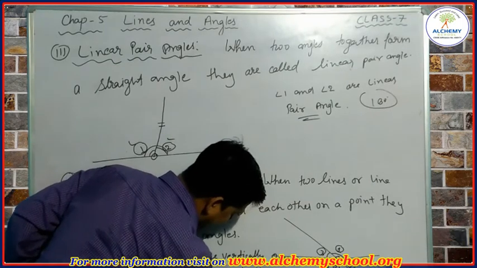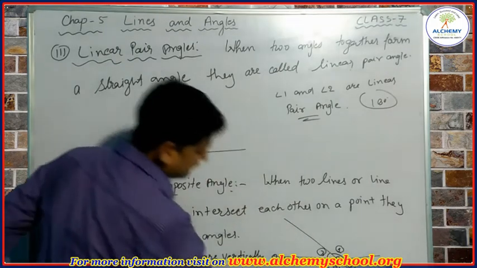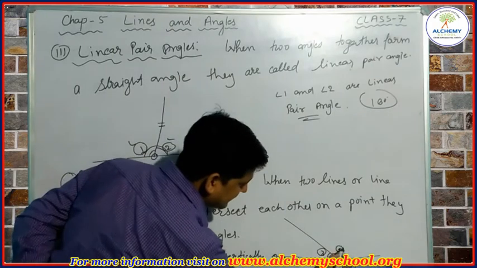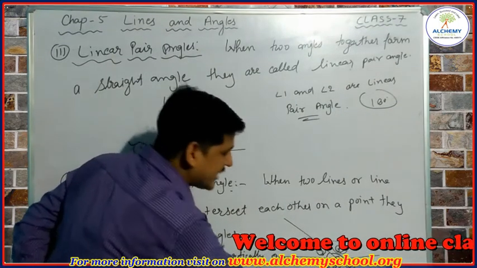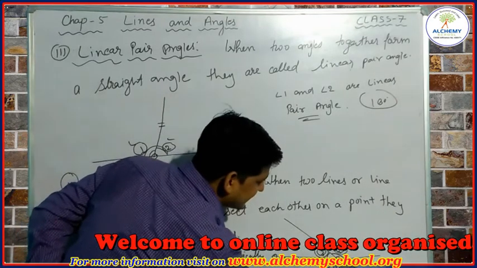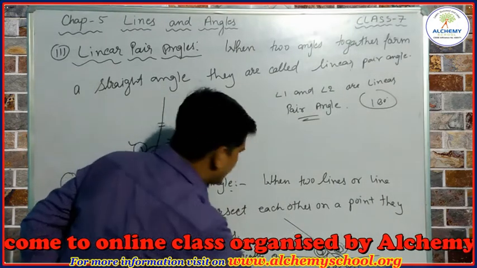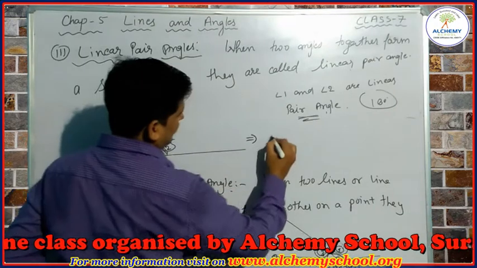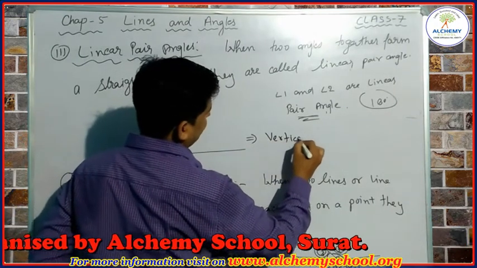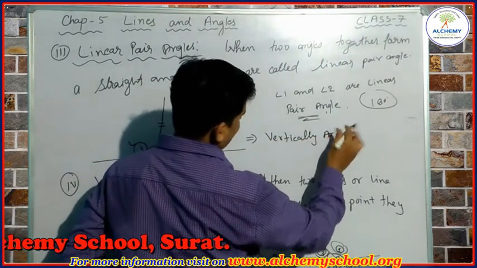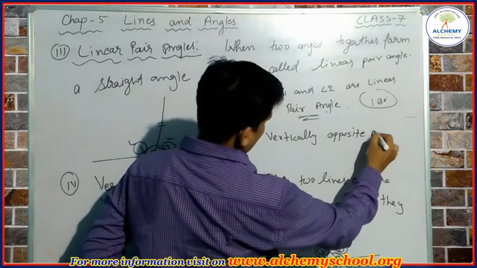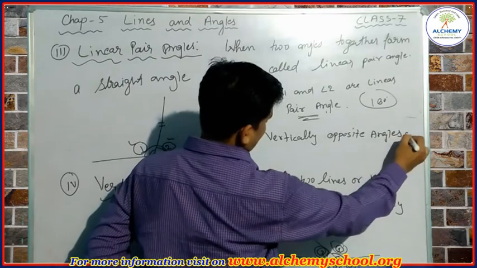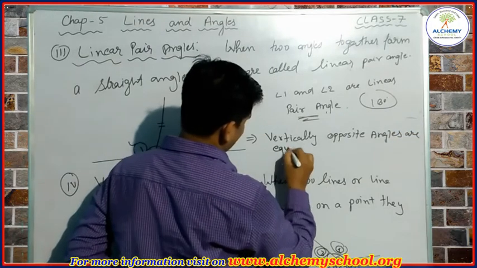When we are talking about vertically opposite angles, we have to remember these things. Angle 1 and angle 2 will be equal. Angle 3 and angle 4 will be equal. So we can write, vertically opposite angles are equal.